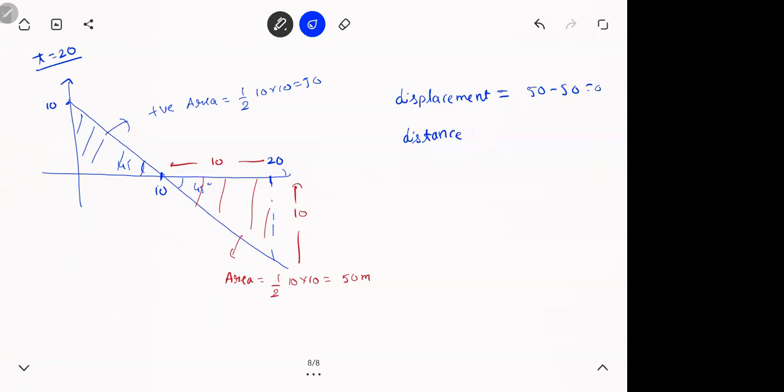I'll tell you what is the physical meaning of this. See, meaning ये है, the block पहले 50 आगे गया. That is the meaning of positive area. Then you came back 50 meters to same position. That's why displacement became 0, na? You went and came back to the same position. Distance to double hai. Is that fine, Ruti? Clear, na?